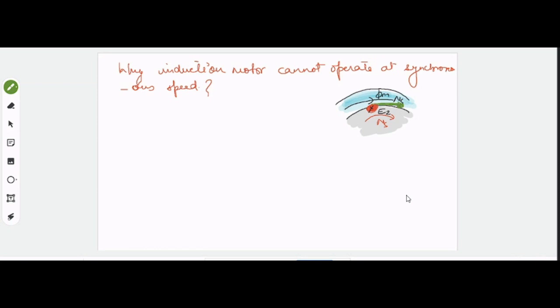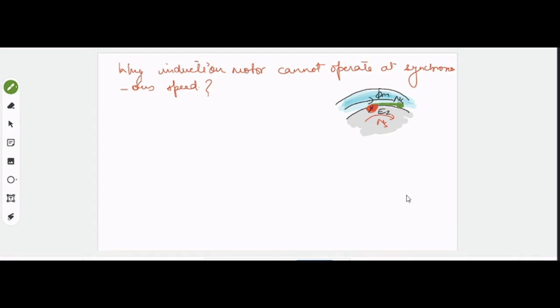The rotating magnetic flux rotates with the synchronous speed, and if your rotor conductors somehow achieve that speed, there will not be any relative difference in speed between the rotor conductor and the rotating magnetic field. Because of this there will not be any flux cutting action, and because of that there will not be any EMF induced on the rotor conductors, right?